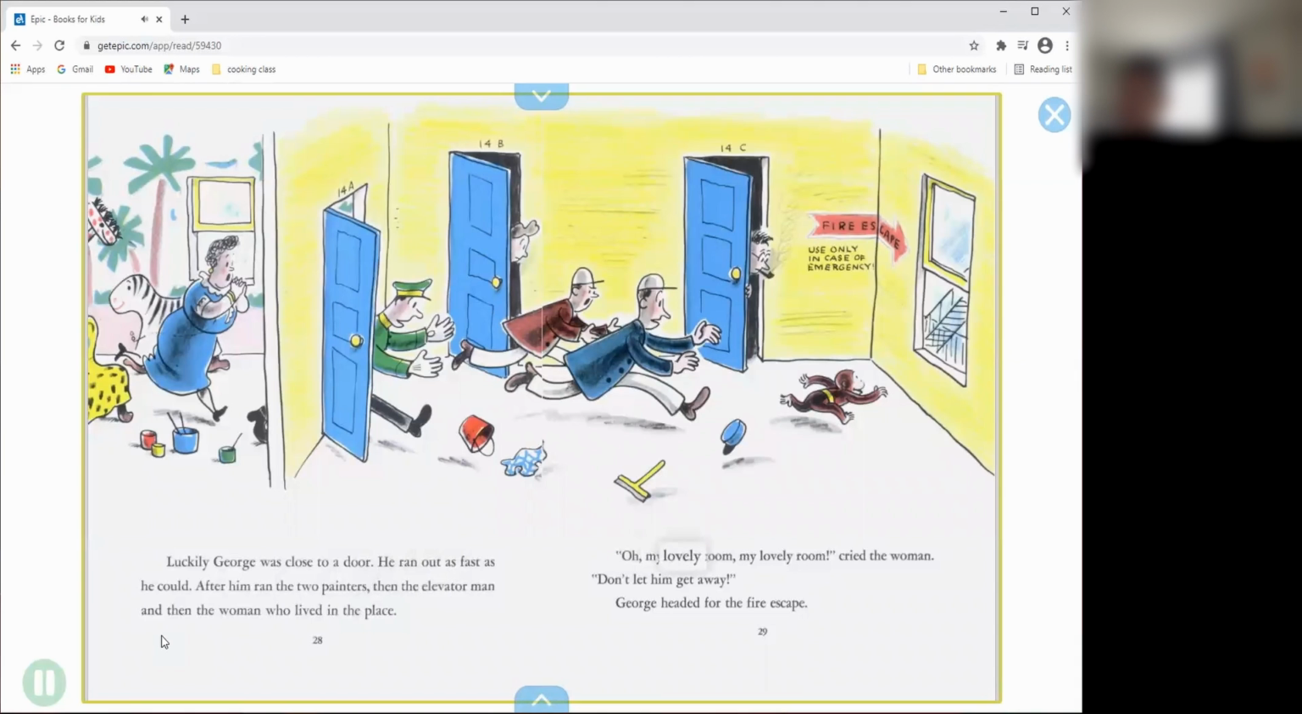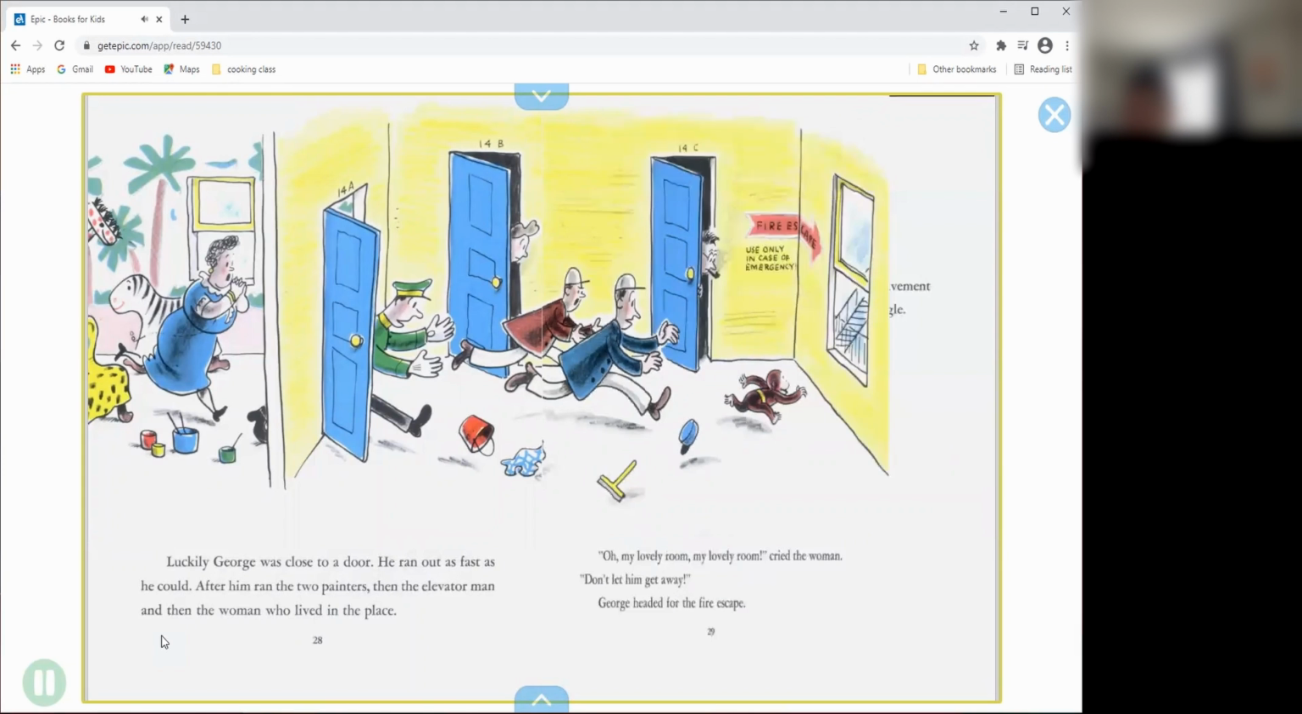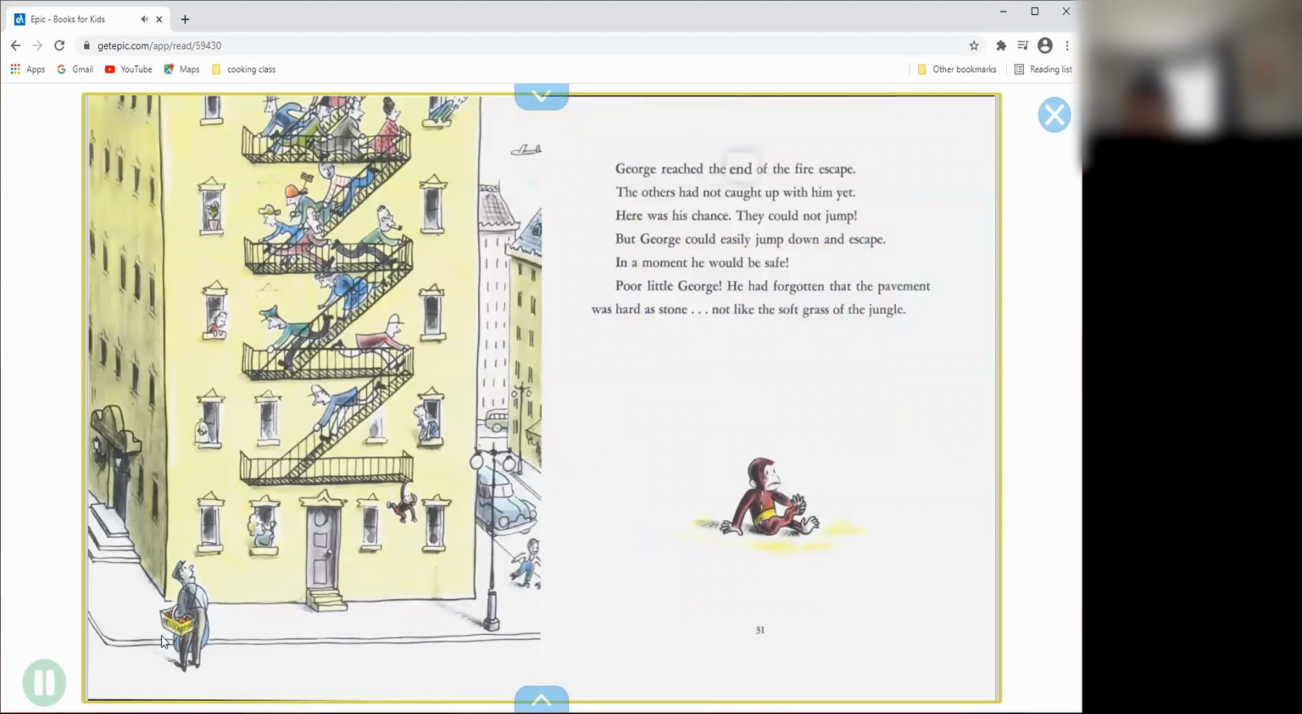"Oh, my lovely room! My lovely room!" cried the woman. "Don't let him get away!" George headed for the fire escape. George reached the end of the fire escape. The others had not caught up with him yet. Here was his chance. They could not jump, but George could easily jump down and escape. In a moment, he would be safe.